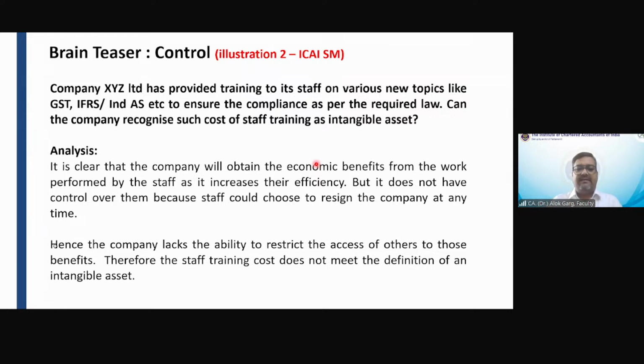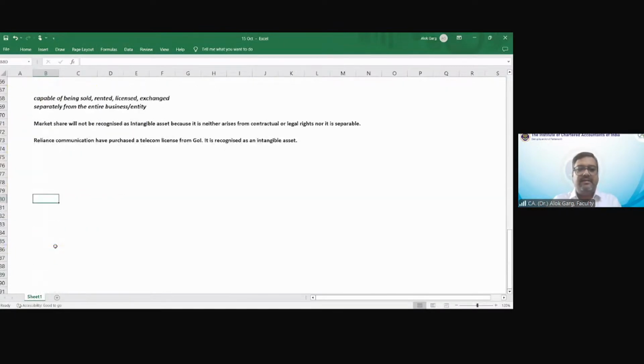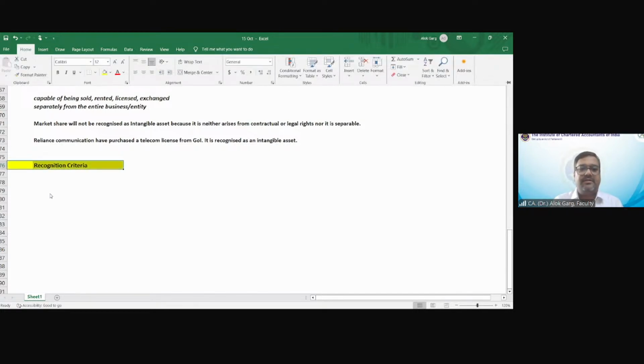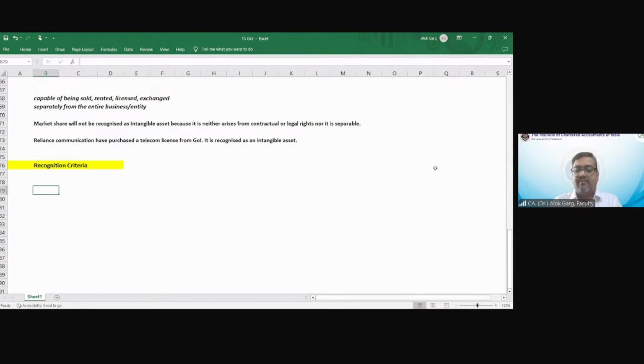Let's go to the Excel file. So friends, we discussed the recognition criteria. What is the recognition criteria? 3 conditions. What is the first condition?